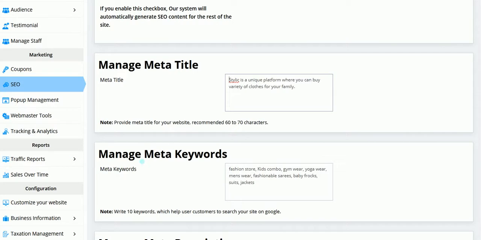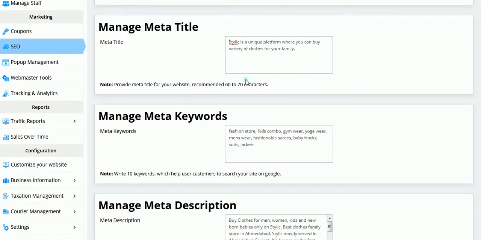In that you can provide a title which you will give to your store. As of now, here I have written for my store, Stylic is a unique platform where you can buy a variety of clothes for your family. So you can mention in short, a short description for your store, that can be written in the meta title. And this meta title shows up, suppose if I am opening my site in another tab, I will see the title which I have mentioned here in the above section. So this generally is a meta title. In this way we will mention meta title for our website.